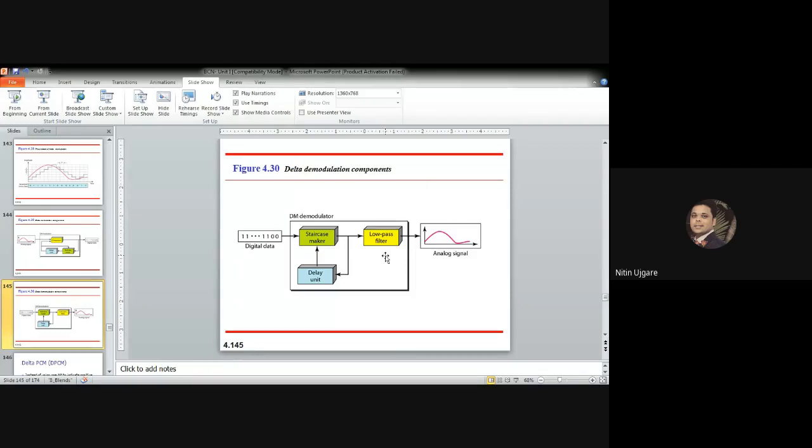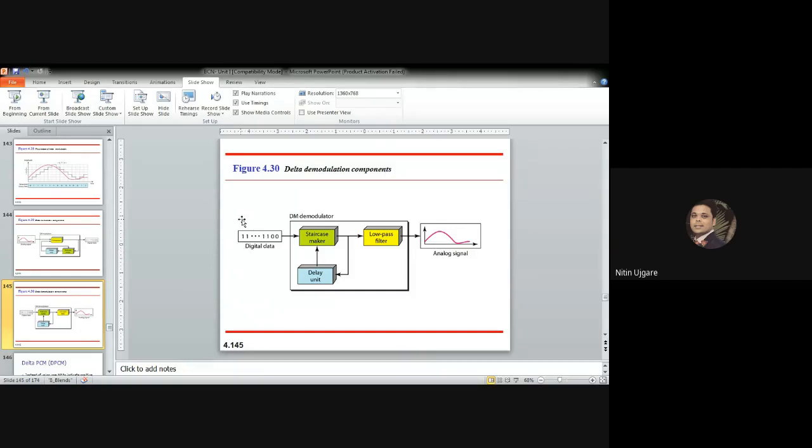Then the delta demodulation components are shown in this figure. The demodulator takes the digital data and, using again the staircase maker and the delay unit, it creates the analog signal. This created analog signal needs to pass through a low pass filter for smoothing purposes. The output of this low pass filter is the analog signal.